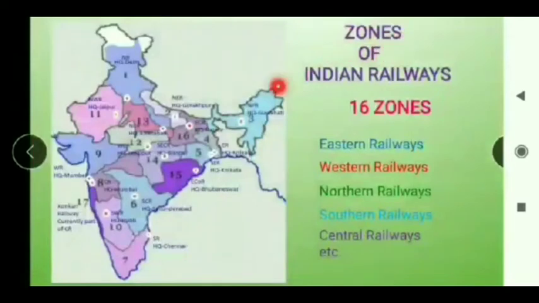There are many zones of Indian Railways. 16 zones are there. Eastern Railway, Western Railway, Northern Railway, Southern Railway, Central Railway, etc. are the main zones. And under them there are many subdivisions and sub-zones. Altogether they make a total of 16 zones.